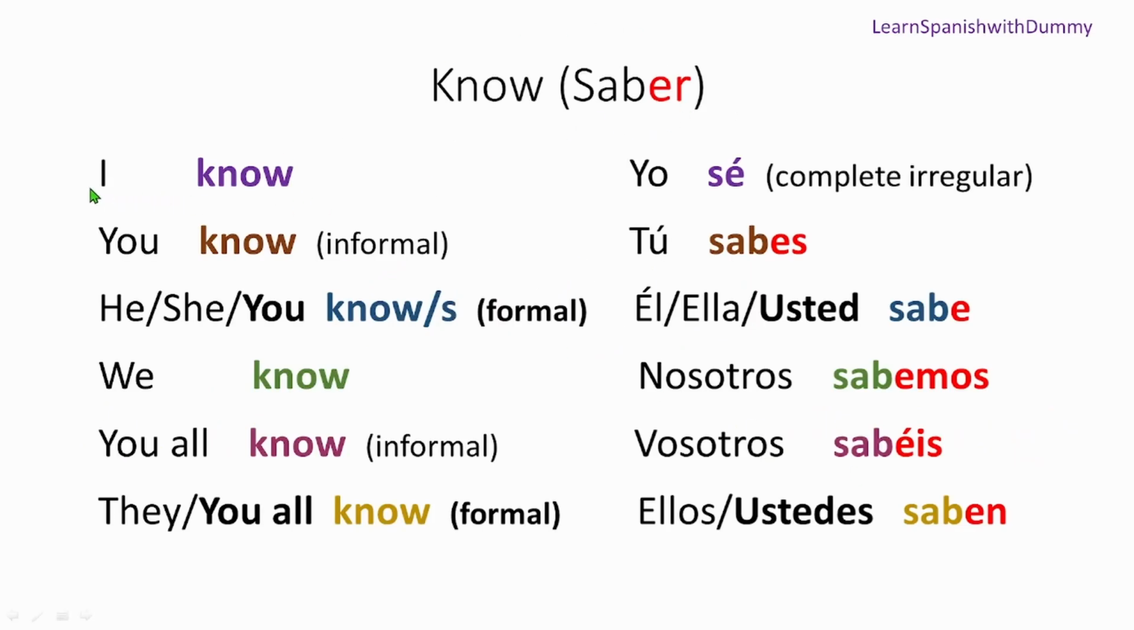Let's say its conjugation. When you say I know, it's yo sé. You know, tú sabes. He, she, and you know: for these three, we have the same conjugation, él, ella, usted, sabe. We know, nosotros sabemos. You all know, vosotros sabéis. They, you all know, ellos, ustedes saben.